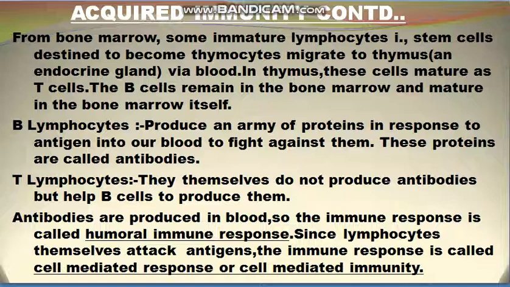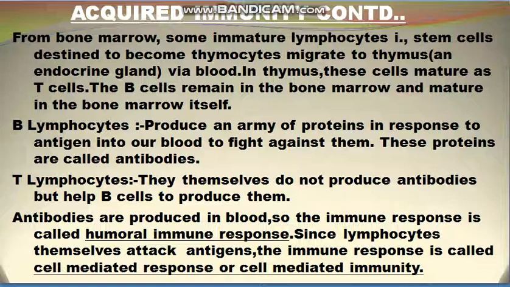These B lymphocytes, or B cells, produce immunoglobulin in response to any antigen or disease causing organism, and they produce certain proteins known as antibodies, and these antibodies fight with the disease causing organisms or the antigens.